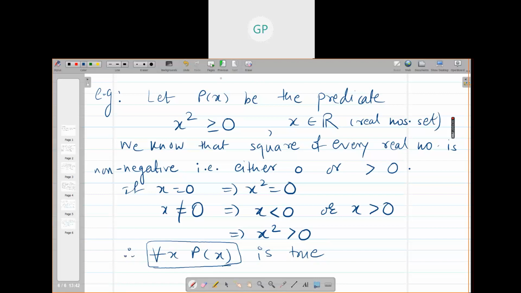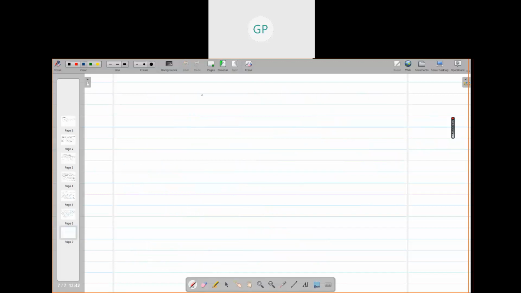Can you give me any example where we can bring some counter example?